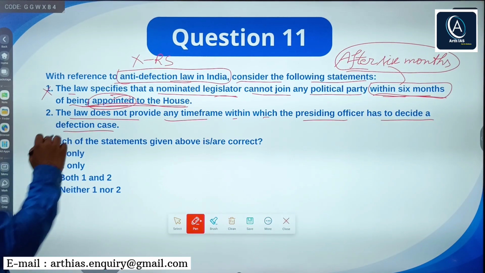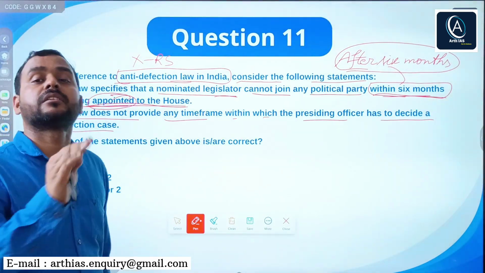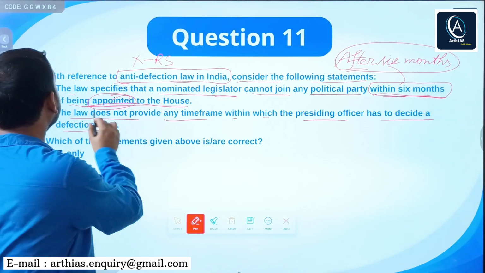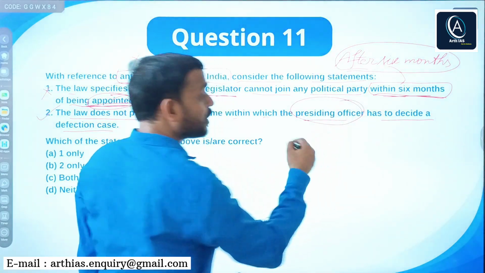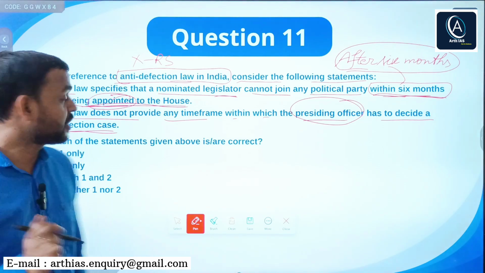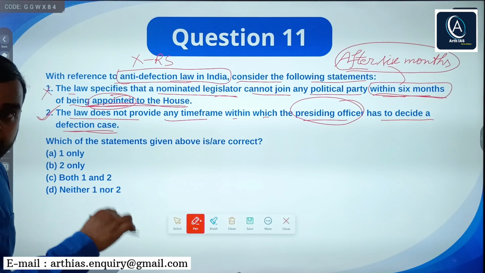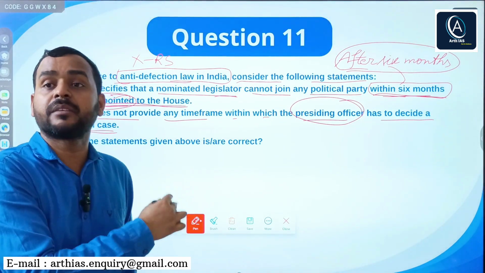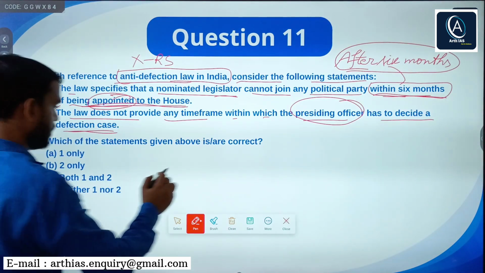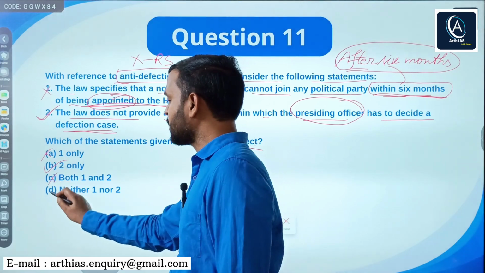So this is correct constitutionally or legally, but in different judgments the Supreme Court has said that the presiding officer should decide a defection case within 3 months. So you can clearly see only statement 2 is correct. Now the correct option: A says 1 only, no. B says 2 only. So B is the right answer, no need to go for C or D.